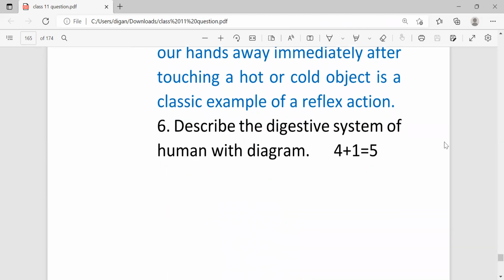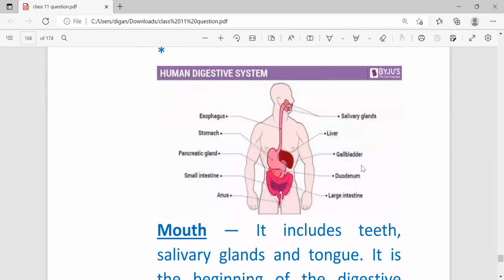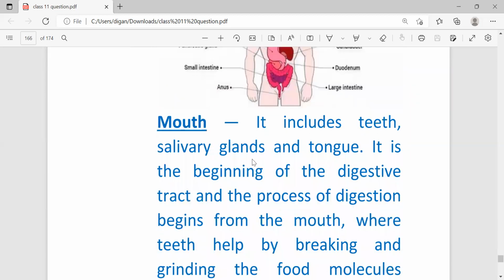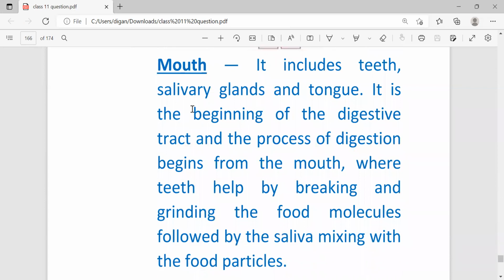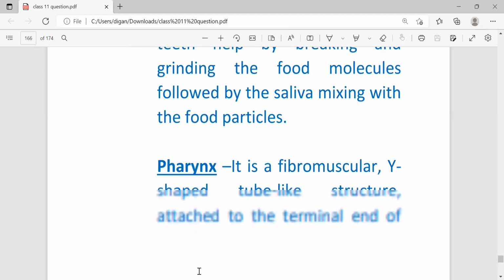Next, describe the digestive system of human with diagram. So this is the diagram of the human digestive system, and these are the parts. First part is the mouth, which includes the teeth, salivary gland, and tongue. It is the beginning of the digestive tract, and the process of digestion begins from the mouth, where the teeth help by breaking and grinding the food, followed by the saliva mixing with the food particles.